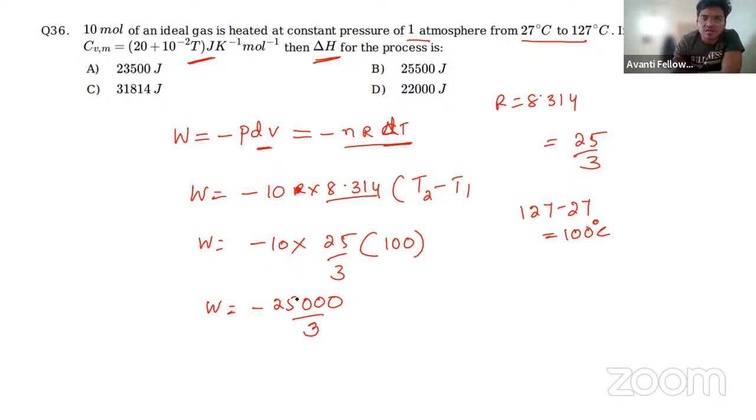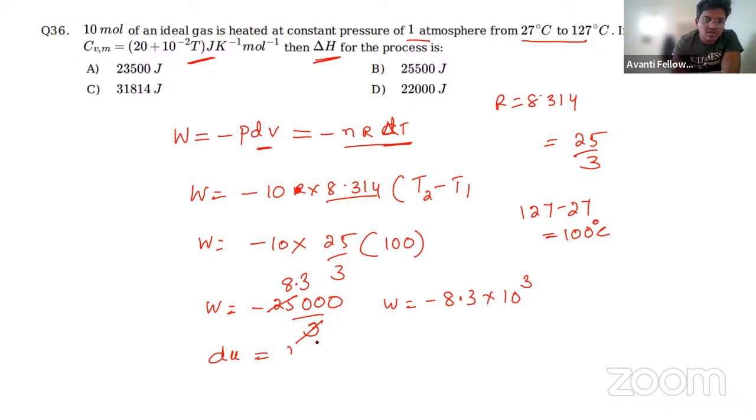It is going to come around 8 threes are 24. So 24, there it is 10, so 9s are 0.383. Okay, so that is simply nothing but W is equal to minus 8.3 into... okay, like this if you are writing. Now we already know how we are going to calculate internal energy.